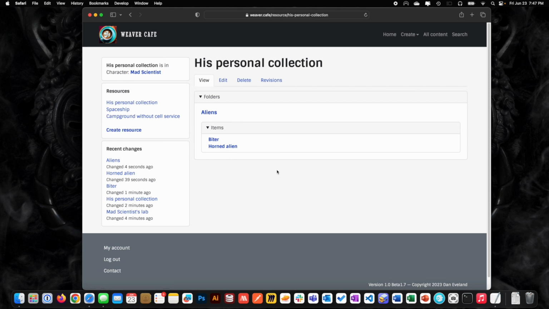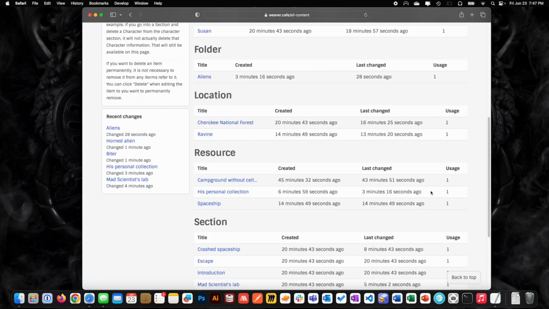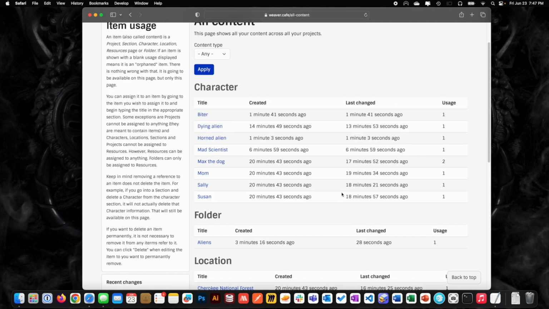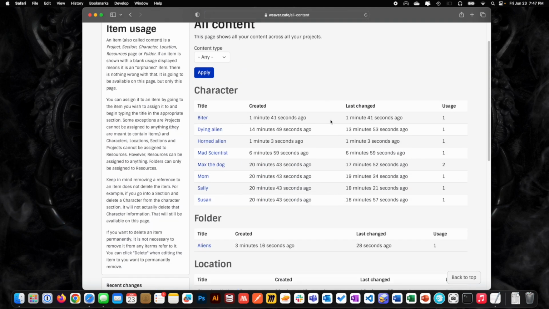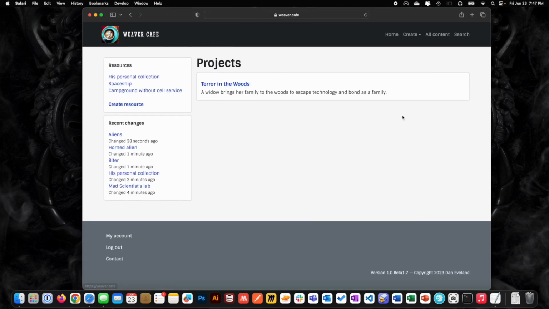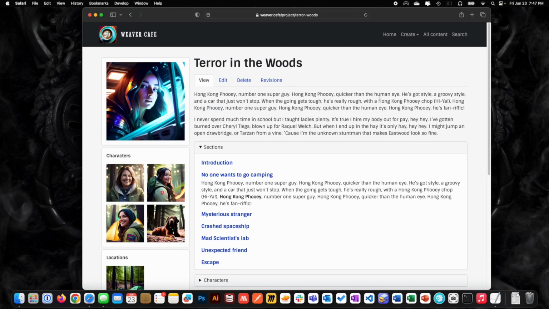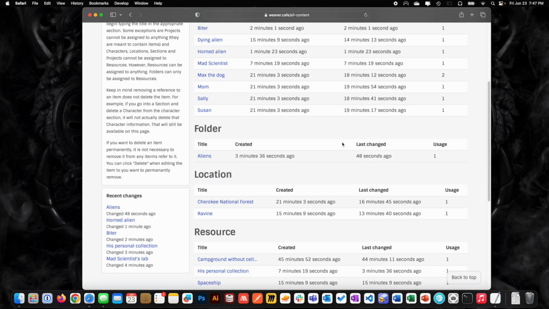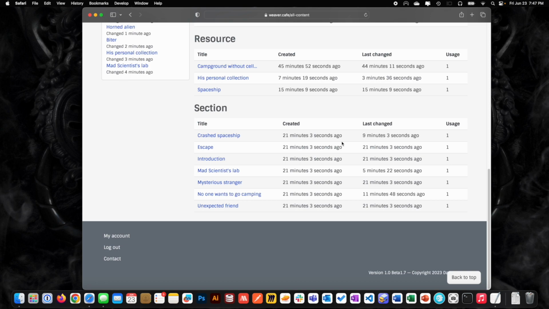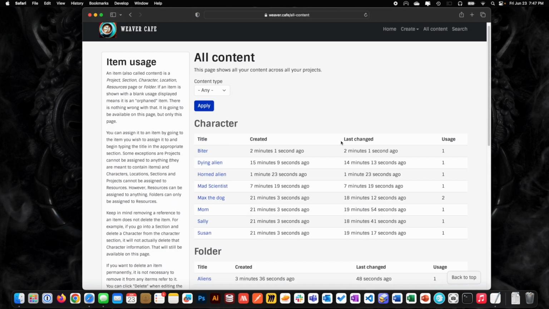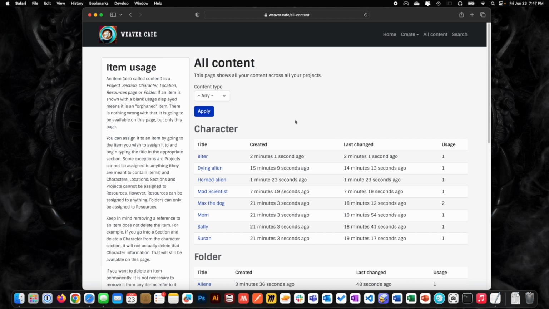So that's the basics of folders. You use them to organize things. They can either exist in a project, or you can just create them from here. And now if we go to all content, everything is associated with something. Not that it's bad to have something unassociated, you just might forget about it. So that's where you can create characters and things outside of a project, and all content is how you can find things that are not associated with a particular section, project, or resource.